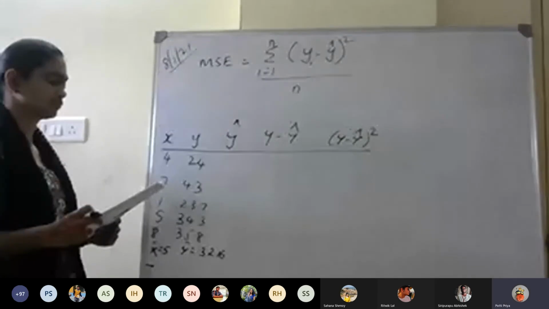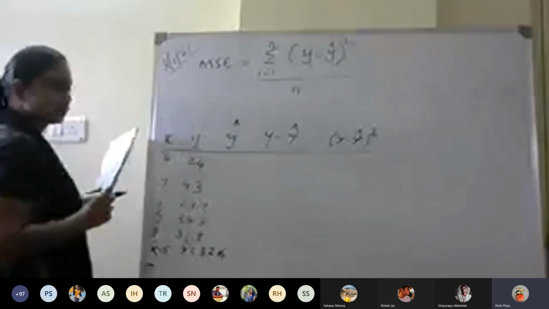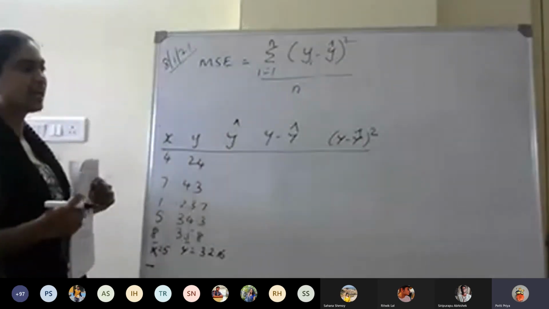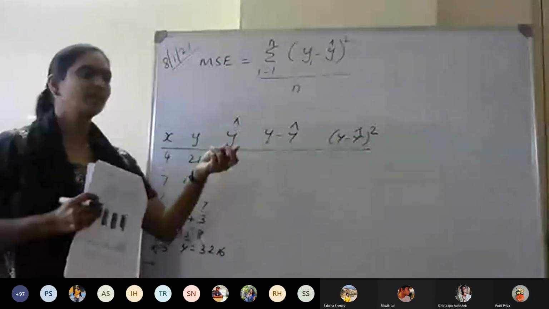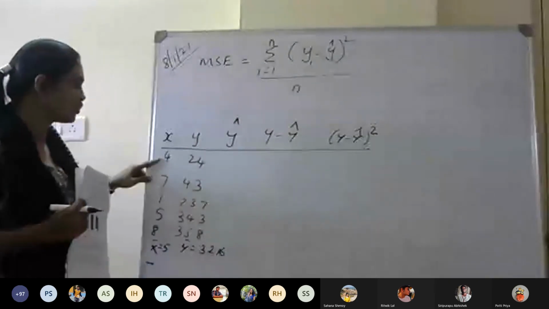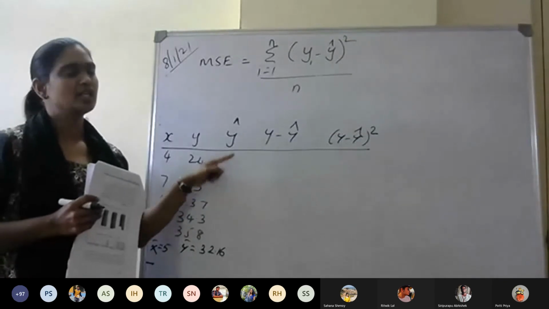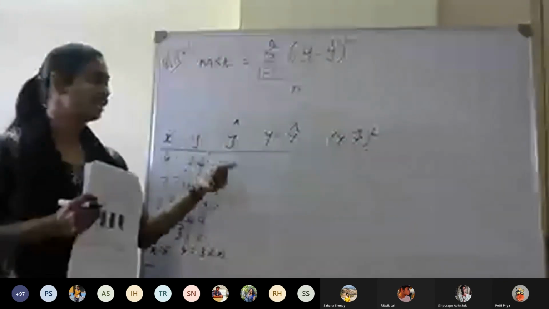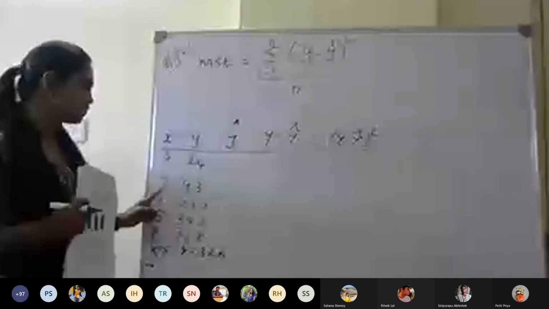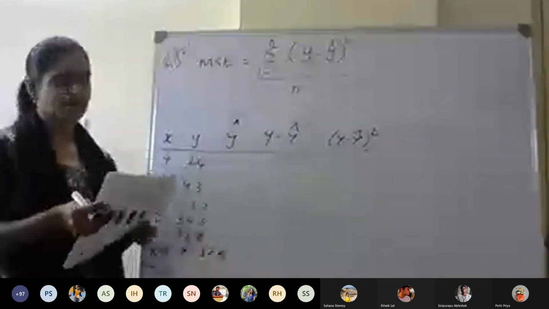From the model, by substituting x. Earlier we substituted 6, isn't it? Now in place of 6, you have to substitute 4, 7, 1, 5, 8, etc. and then calculate y. So b0 plus b1 into 4, b0 plus b1 into 7, 1, 5, etc. If you substitute, you will get y cap.